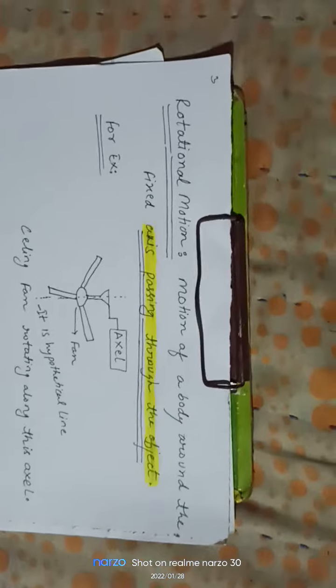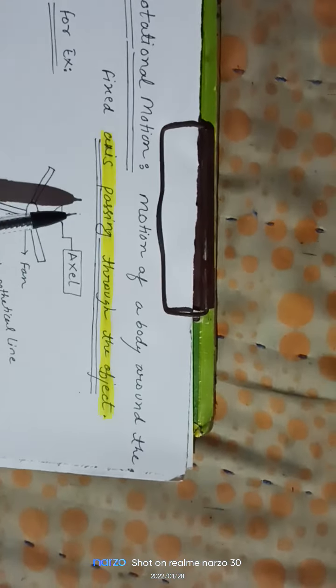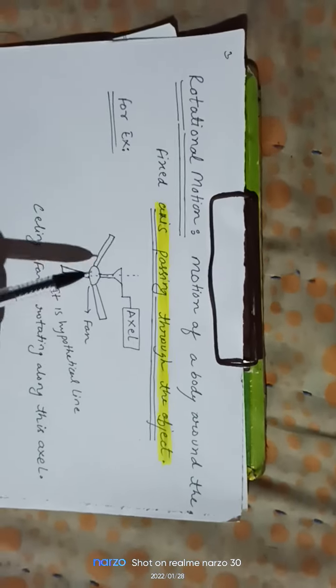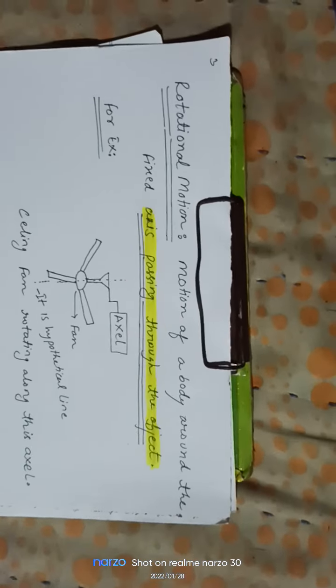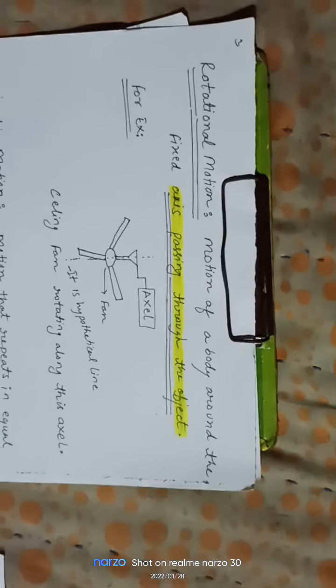Rotational motion. Motion of a body around a fixed axis passing through the object. An axis is a hypothetical line which is fixed, and the body rotates about it. For example, a ceiling fan is fixed on an axle on the roof, and the ceiling fan rotates with the axle.